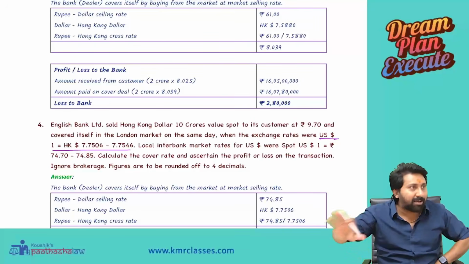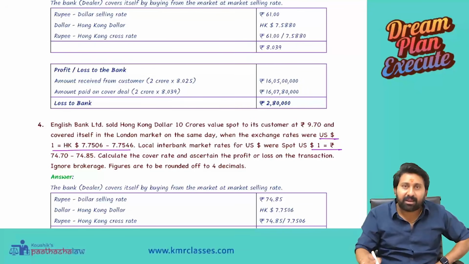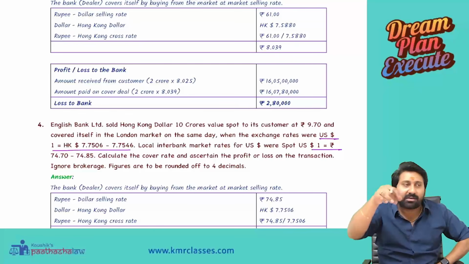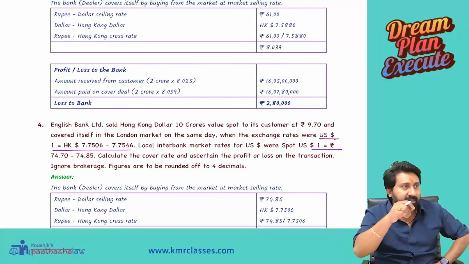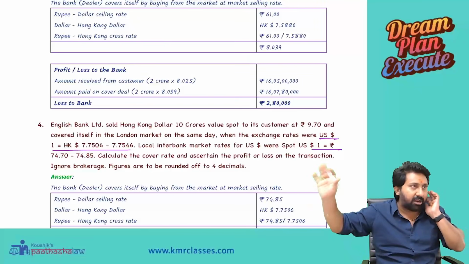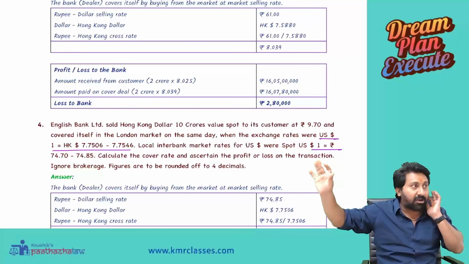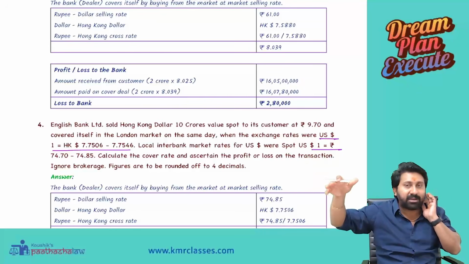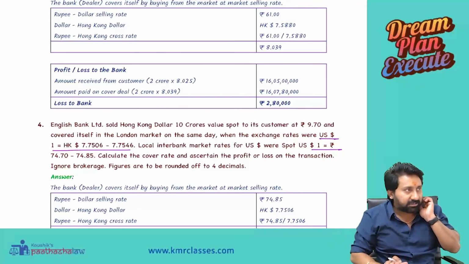Dollar rupee, local market it is available. So local interbank means in India also the international bank branches are there, local branches. Locally it is available, dollar to rupee quotation. But a dollar to Hong Kong dollar quotation is not available here. That's why we are going to the London market and asking for the exchange rates to buy.